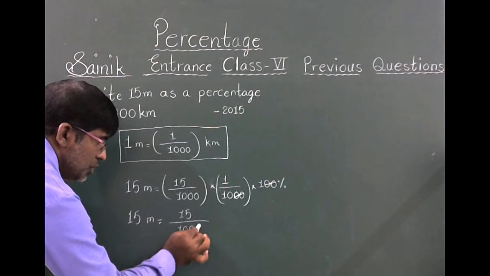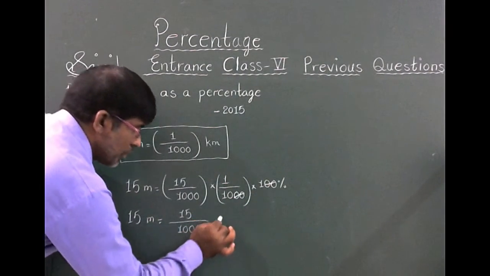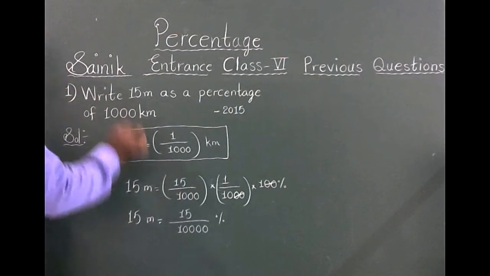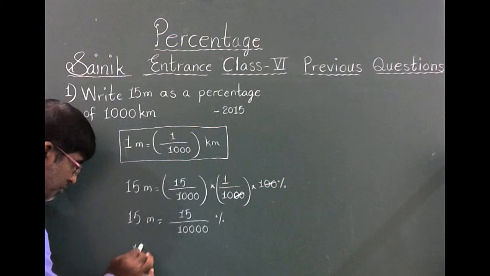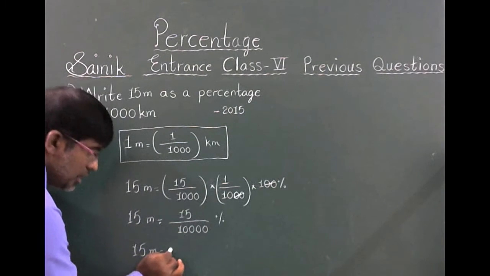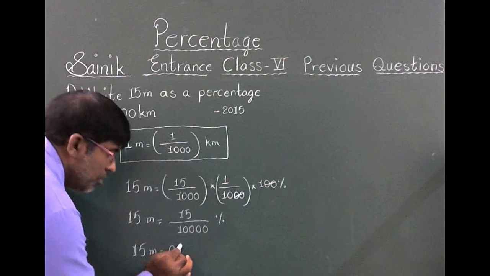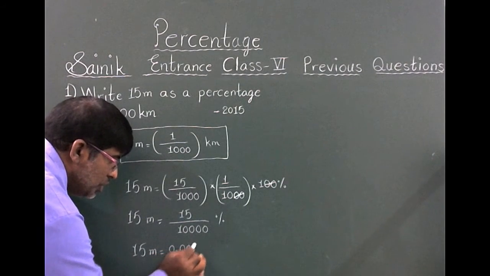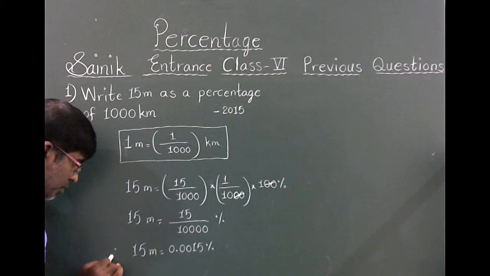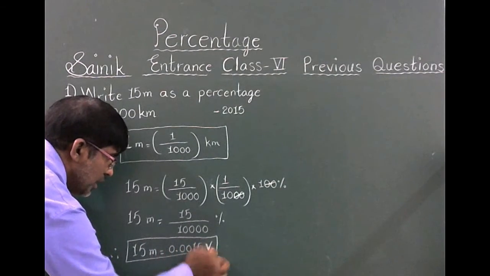So 15 meters equals 15 by 10,000, which is 0.0015 as a percentage.